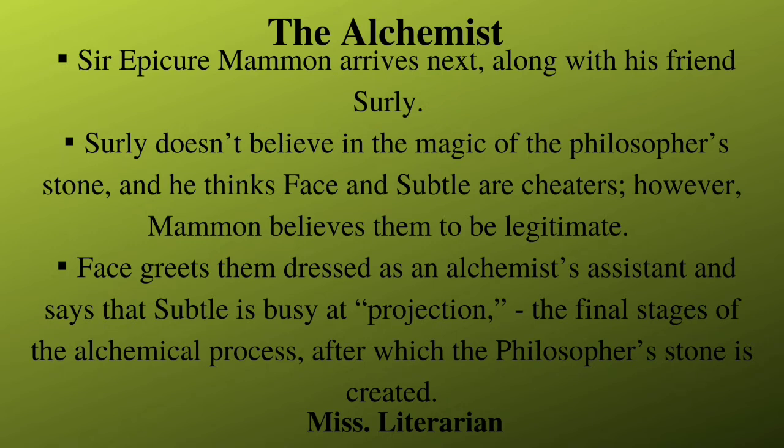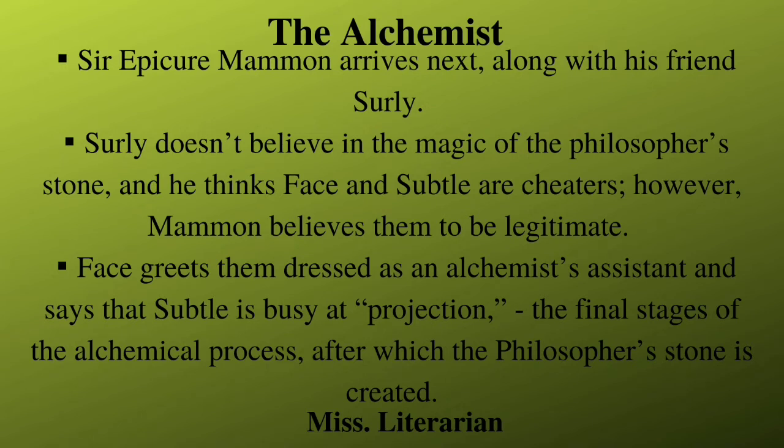Face greets them, dressed as an alchemist's assistant, and he says that Subtle is very busy at the process of projection. Projection is the final stage of the alchemical process, after which they will get the stone.